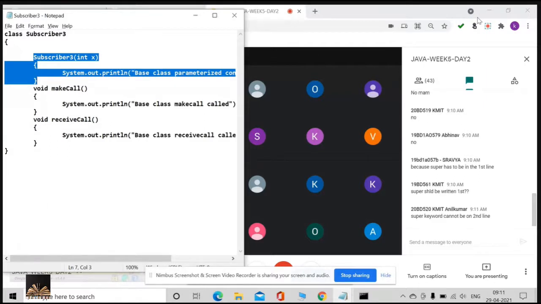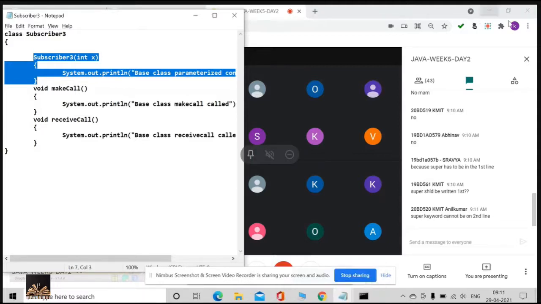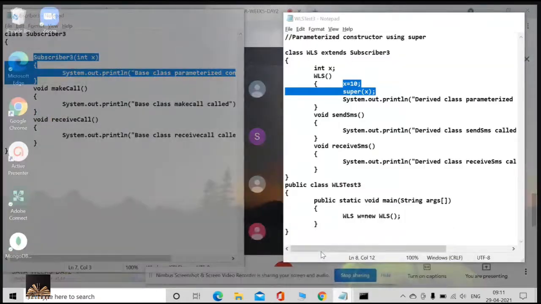Okay. The super keyword cannot be on the second line. Exactly, super should be on the first line. Very good, Shravya. So it is not allowed. Yes or no? This is not allowed.